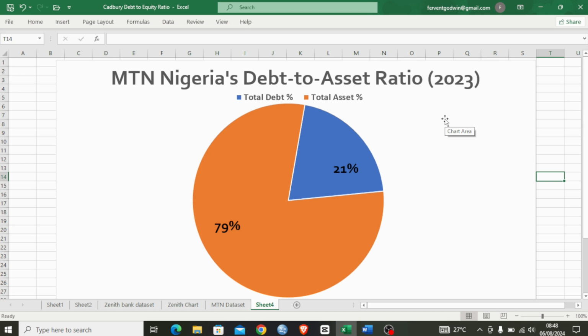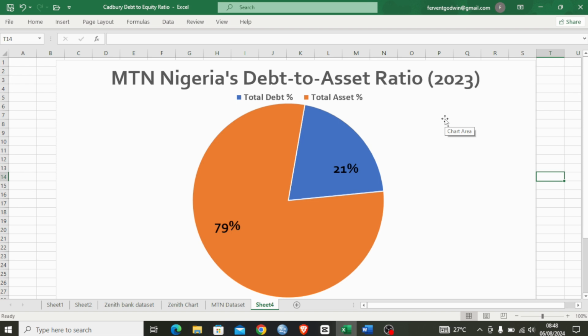It says that MTN Nigeria PLC has a relatively low debt to asset ratio, which is 0.26, that's 26%, in comparison to its peers in the telecommunication industry, which have a debt to asset ratio of 0.5, 0.7, and all of that.